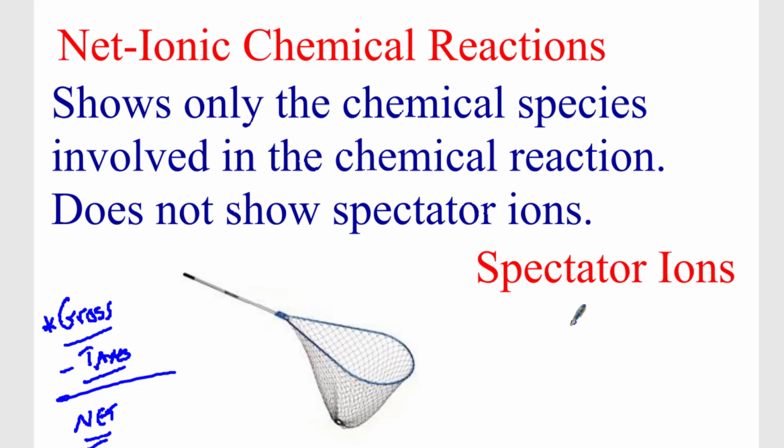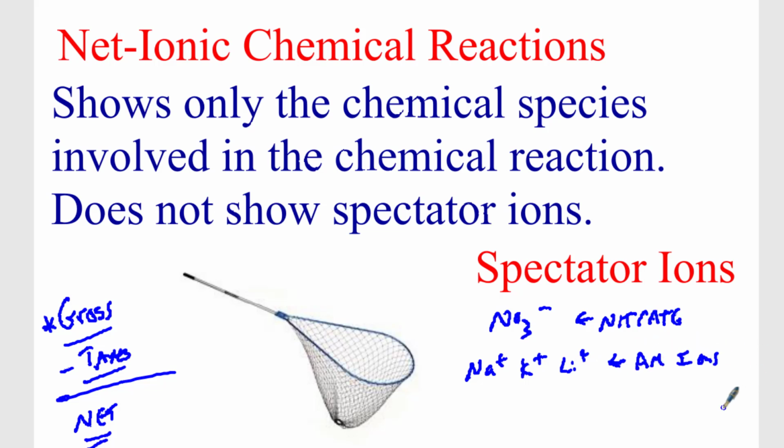And so you want to know which spectator ions are not going to be shown. Well, nitrate is a big one that is never going to be shown. Always eliminate nitrate. Nitrate's never going to react. Also, alkali metal ions, something like sodium ions, potassium ions, lithium ions, these are never going to react together, okay? Now, if you know these two, you can pretty much get through anything. There are also other spectator ions, but these are the ones that are normally always going to be spectator ions, and you can just cross them out, okay?